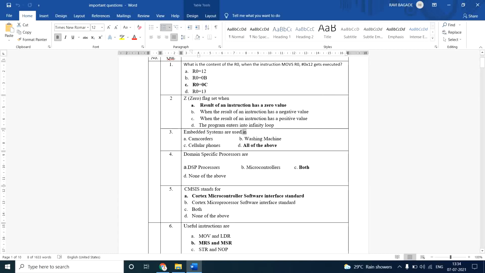Then the third question is, embedded systems are used in. So normally they are used in camcorders, washing machines, cellular phones. So for that the option is all of the above.